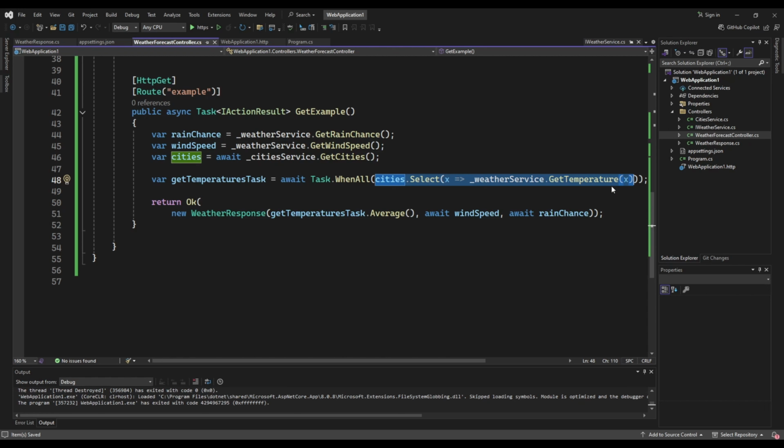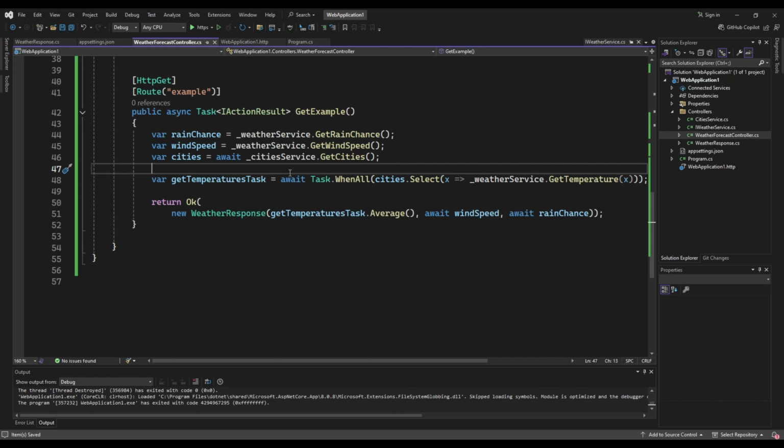We will create a task to get the temperature for each city, but we will not await it immediately. We will pass this list of tasks to the Task.WhenAll static method, and it will return us a new task, the getTemperatures task. And then when we need the temperatures for each city, we will await this task.